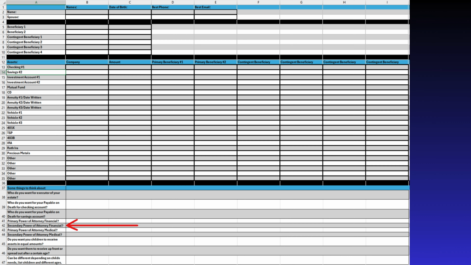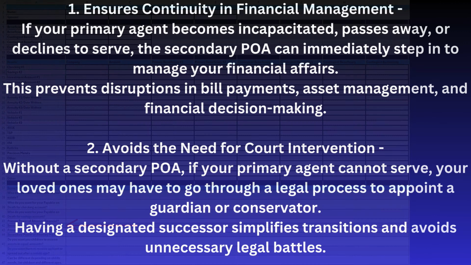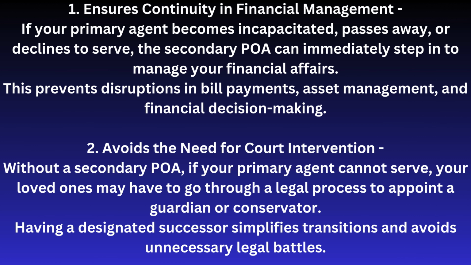Importance of a secondary successor financial power of attorney. A secondary or successor financial power of attorney acts as a backup if your primary power of attorney is unable or unwilling to serve. Here's why having a secondary POA is crucial. 1. Ensures continuity in financial management. If your primary agent becomes incapacitated, passes away, or declines to serve, the secondary POA can immediately step in to manage your financial affairs. This prevents disruptions in bill payments, asset management, and financial decision-making.